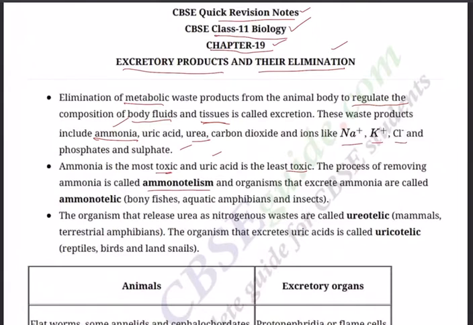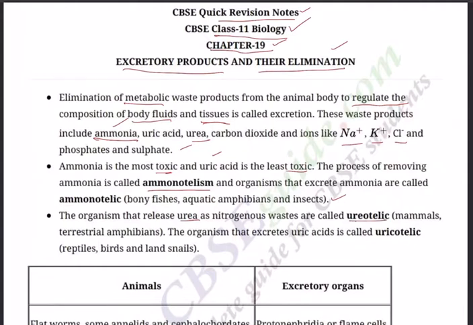The process of removing ammonia is called ammonotelism. Organisms that excrete ammonia are called ammonotelic, like bony fishes, aquatic amphibians and insects. These are the examples for ammonotelic.